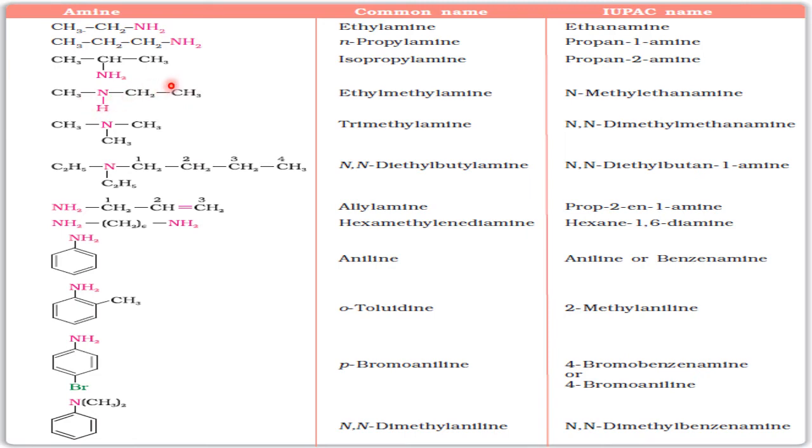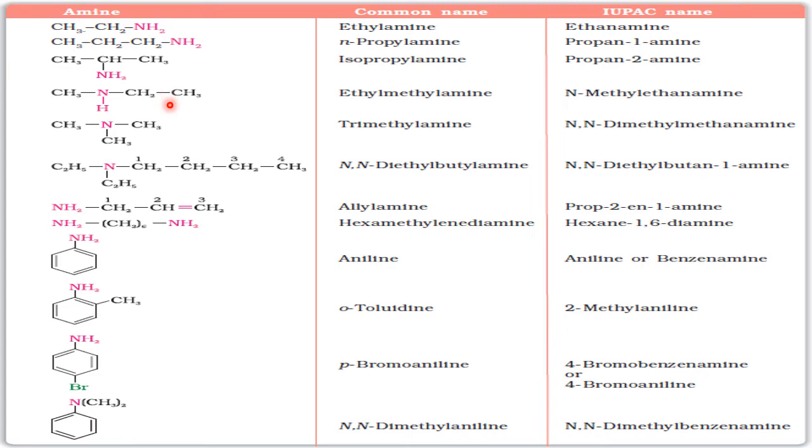Out of the two, which is the biggest one? Here both are similar chains with the same number of carbon atoms. But one is a carbon chain with only one carbon, and the other is a carbon chain with two carbon atoms. Therefore, this becomes the longest chain, so this becomes the parent, the ethane family. Now methyl is the attachment. So this methyl is attached to where? N. So N-methyl.